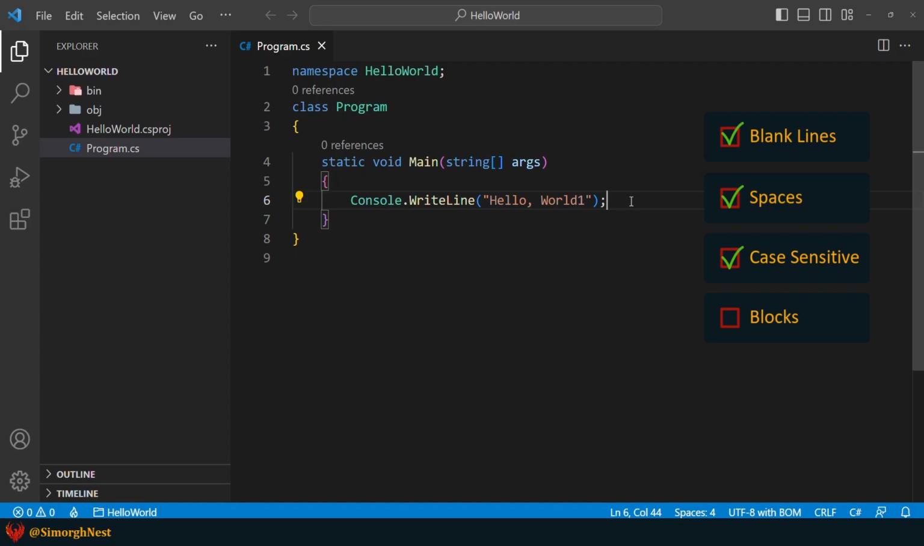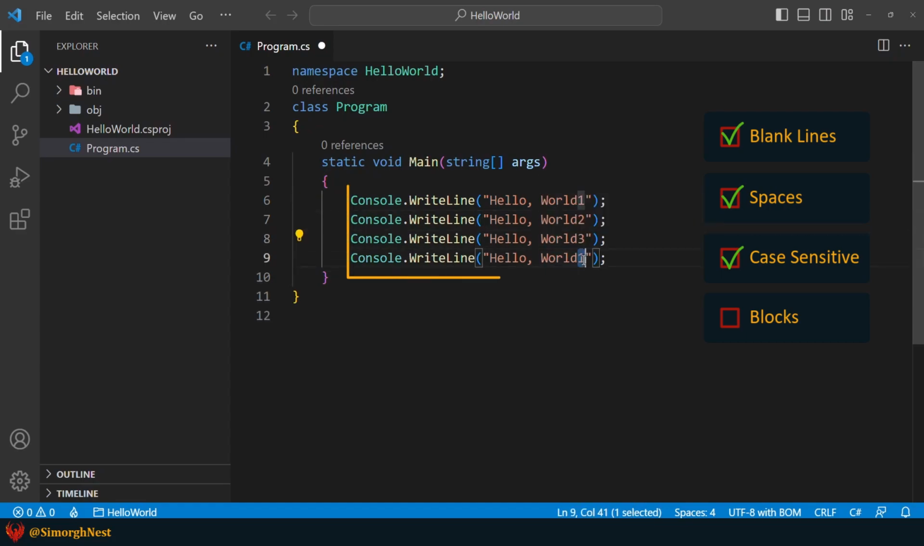The next rule is about blocks in C#. C# is a block structured language. So, what is a block? A block contains a sequence of 0 or more statements. Every block starts with an opening curly brace and ends with a closing curly brace. For example, the Main method block contains a sequence of 4 statements. We talk about C# blocks in detail in the intermediate course.